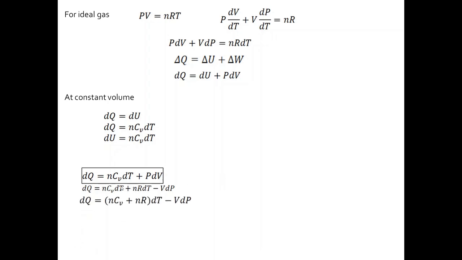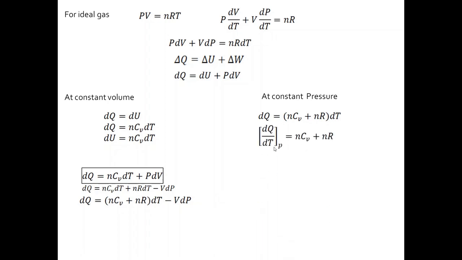So if you take dT common, you will get dQ equal to (nCv plus nR) dT minus V dP. Now we will use this equation at constant pressure. At constant pressure, this term goes to 0. So dQ equal to (nCv plus nR) dT.